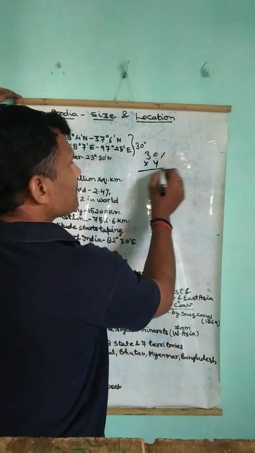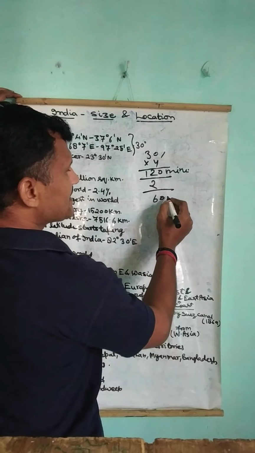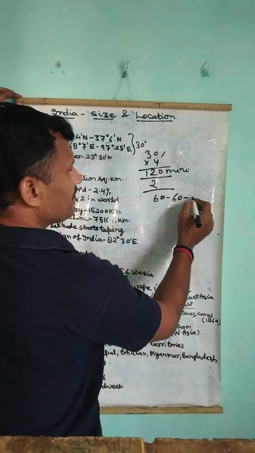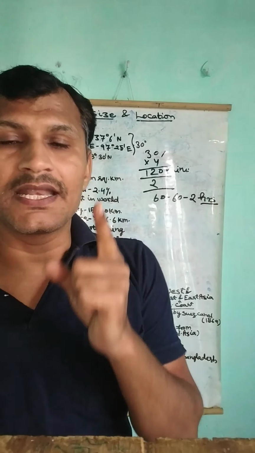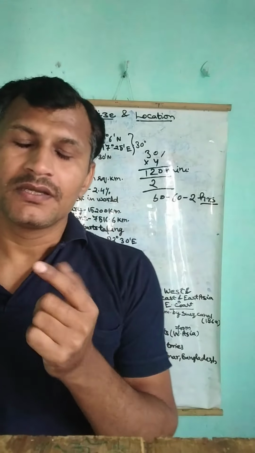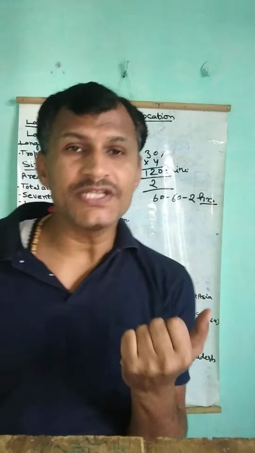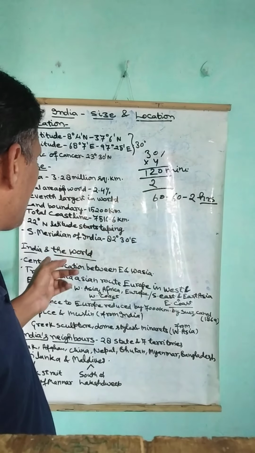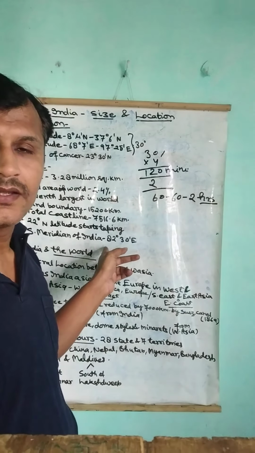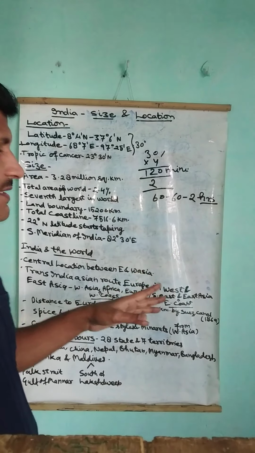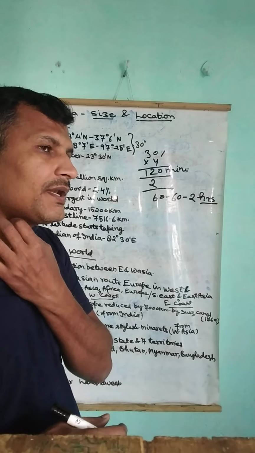So 120 minutes means 120 divided by 60, it is 2 hours. Means the sunshine from Arunachal Pradesh to Gujarat takes 2 hours to reach from Arunachal to Gujarat. So for this measurement we made standard meridian to calculate accurate time. That is another thing, a different thing, but you can calculate regarding time by this.